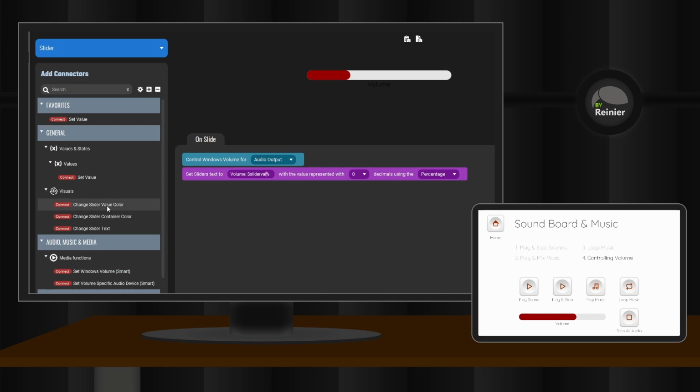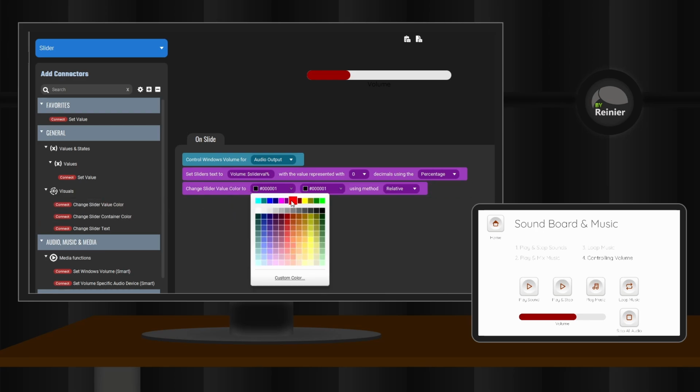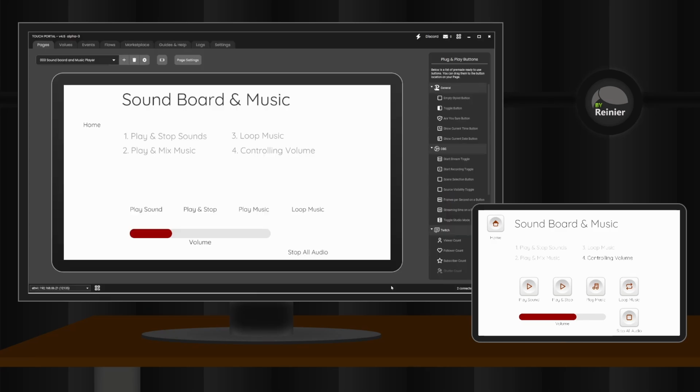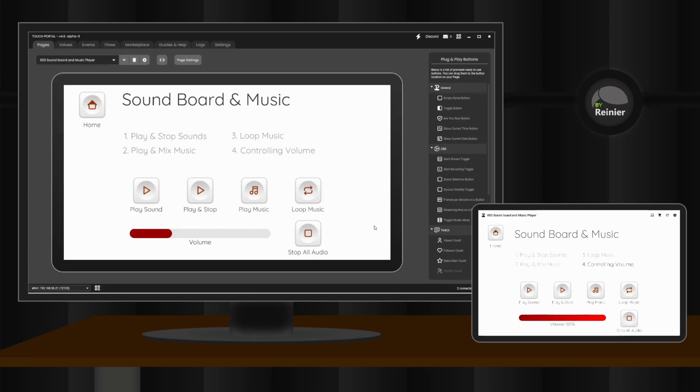To spice up the slider a bit, we also add the dynamic coloring of the bar by adding the Change Slider Value Color connector to give it a reddish gradient. Save the slider and refresh the page on the mobile side to ensure all connectors are applied.